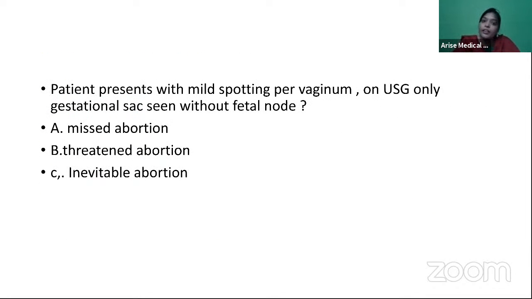Same thing. Next. Patient presents with mild spotting per vagina. On USG, gestational sac is seen without fetal pole. Now this question, as per this much of what I got, tends to tell me that the answer is missed abortion. When there is a gestational sac but no fetal pole and there is mild bleeding, obviously it can be a missed abortion.